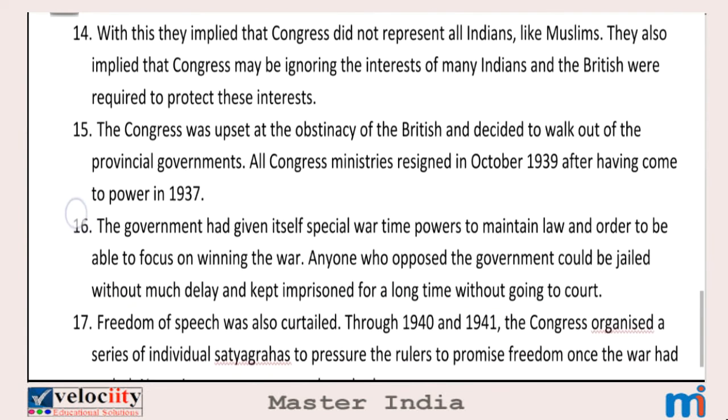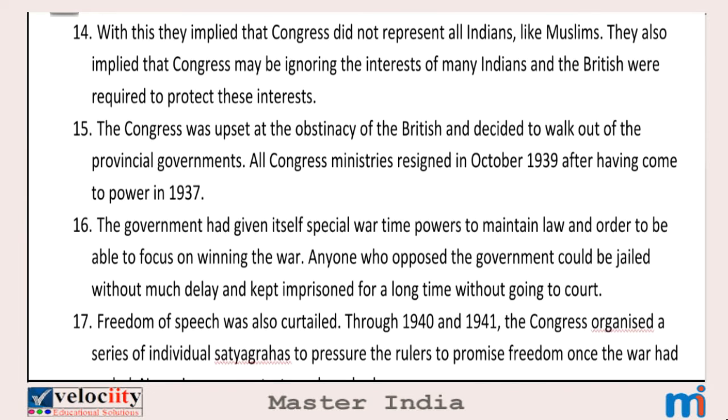Okay. 14th point. With this, they implied that Congress did not represent all Indians, like Muslims. They also implied that Congress may be ignoring the interests of many Indians, and the British were required to protect these interests. Because of the above statement, that the Britishers have to protect the interests of several other communities in India, Britain implied, and implied means the words that they cannot express but their inner feelings.